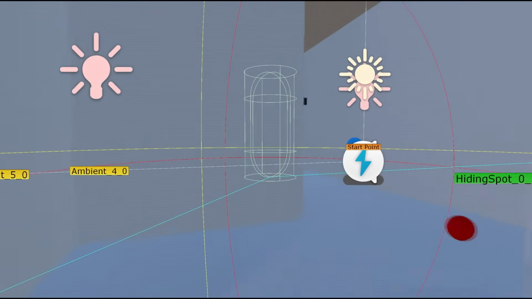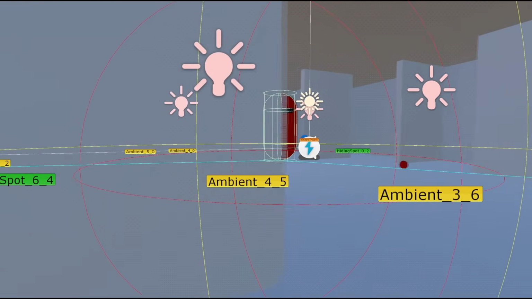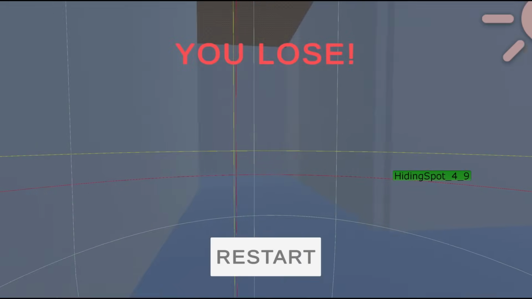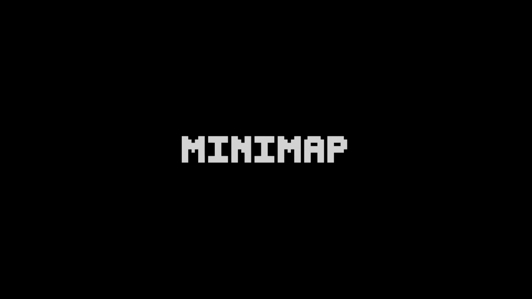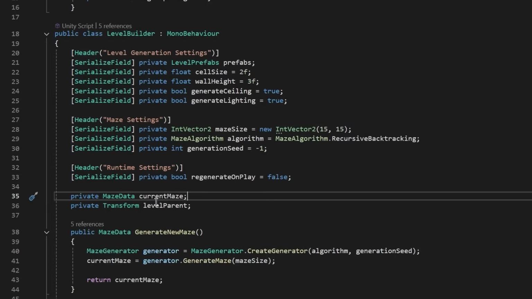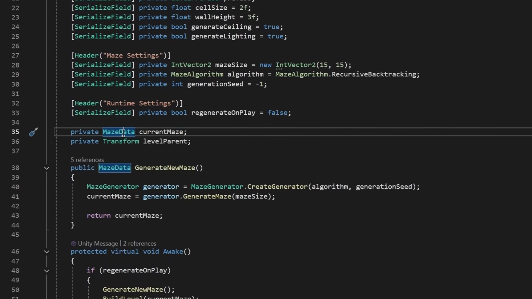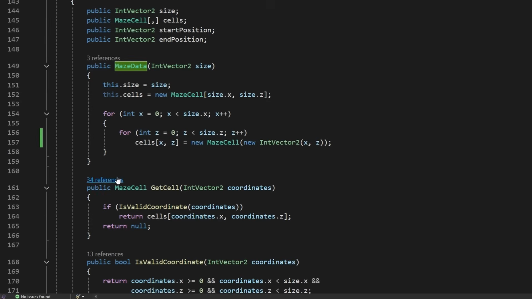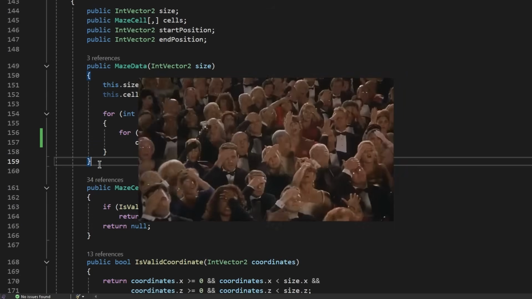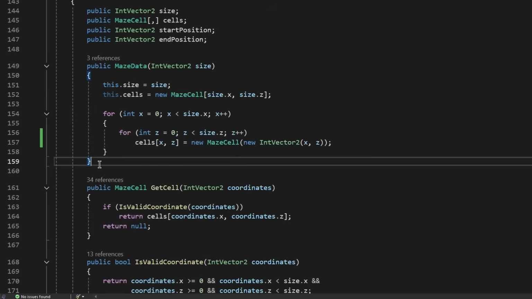My main problem right now though is that it's way too easy to get lost in a maze and have no idea where you're going, and my solution for this was to add a mini-map. My initial approach was to take the maze data from my level builder script and then use it to draw the minimap onto a render texture. But I ended up overcomplicating everything and just wasting an hour of precious time. So I took a step back and went with a much simpler solution.